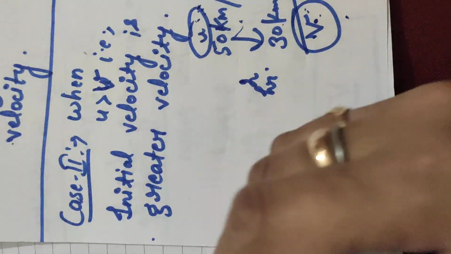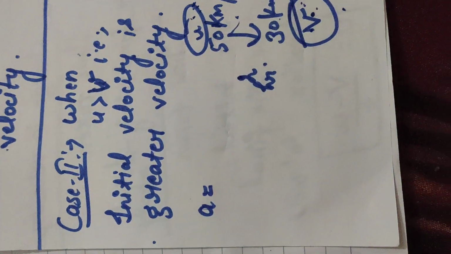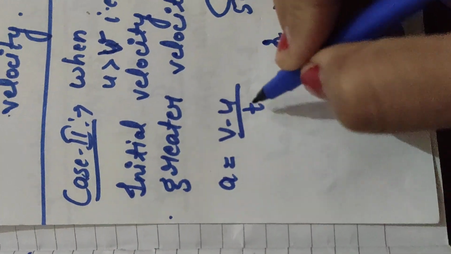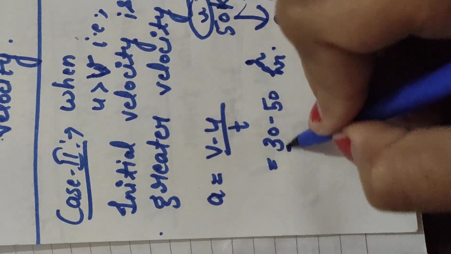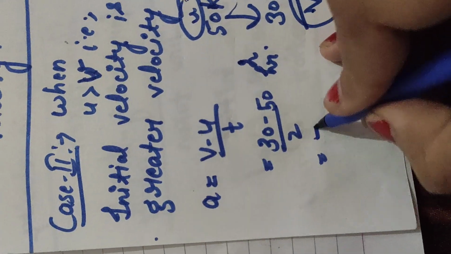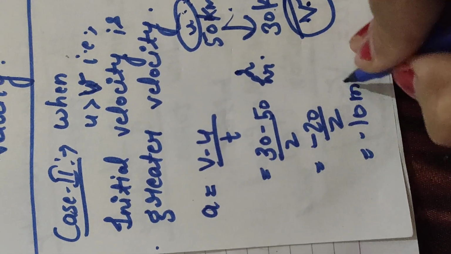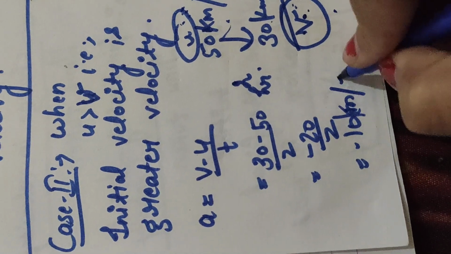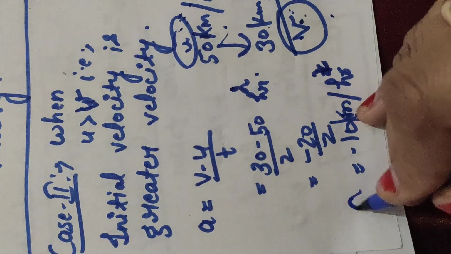Here, whenever you are going to find out the acceleration, the formula will be the same as you have written over there, v minus u upon t. So it will be 30 minus 50 upon 2. It will come out minus 20 upon 2, which equals minus 10 kilometer per hour square. Okay, this is the acceleration.